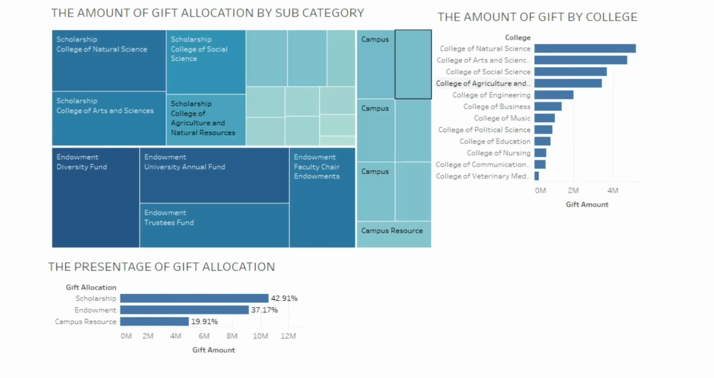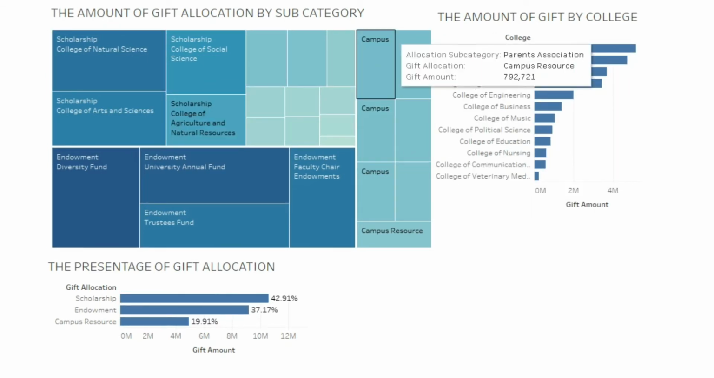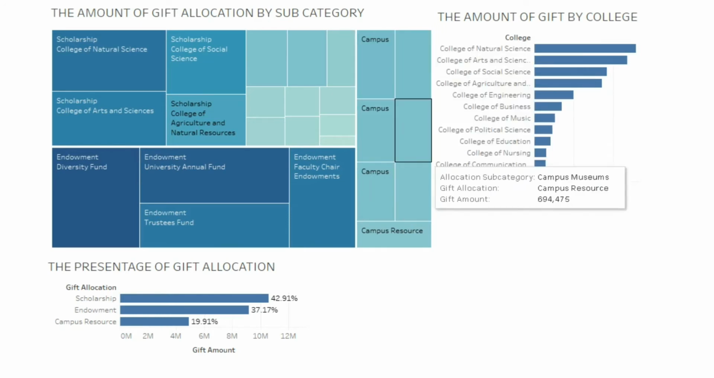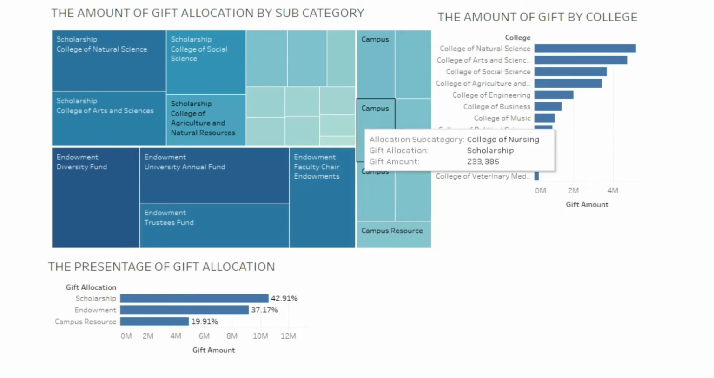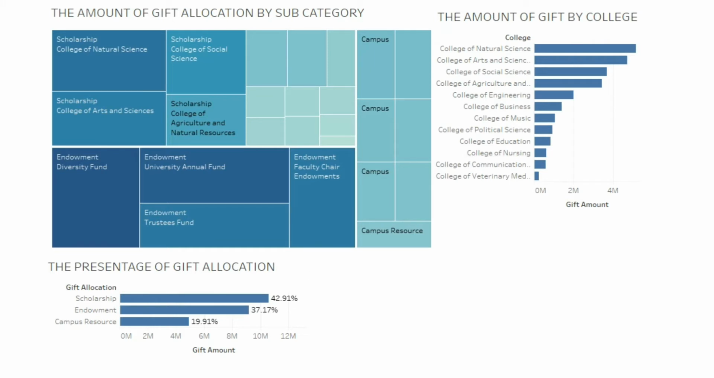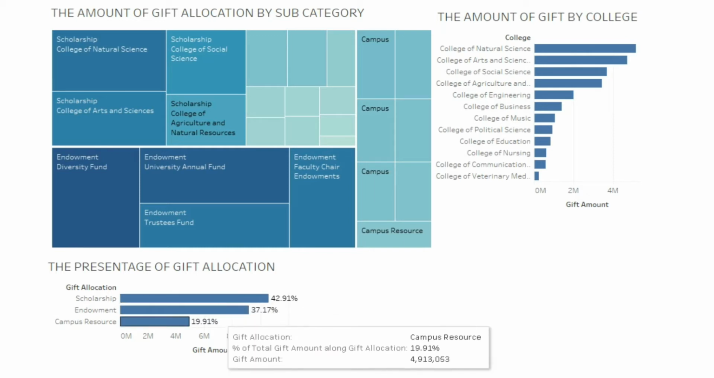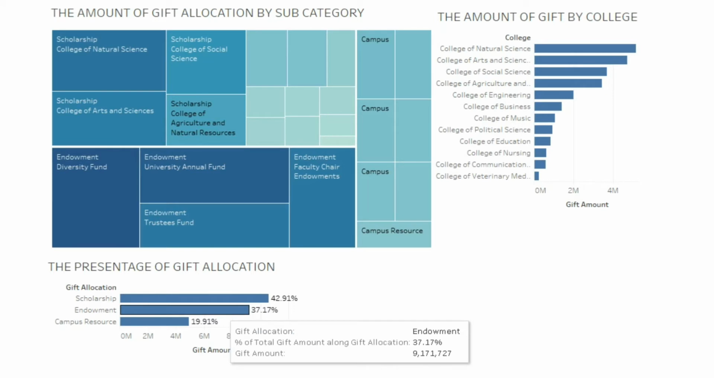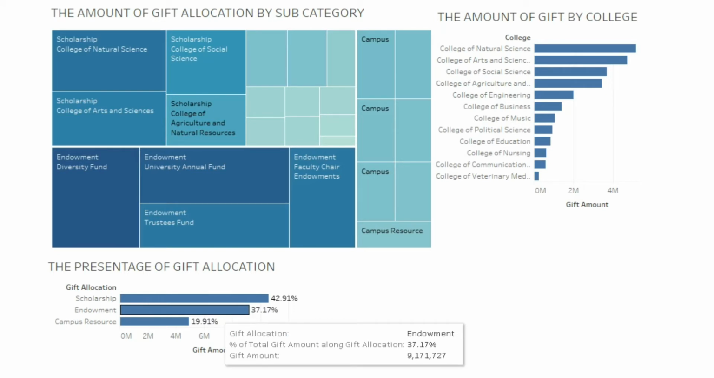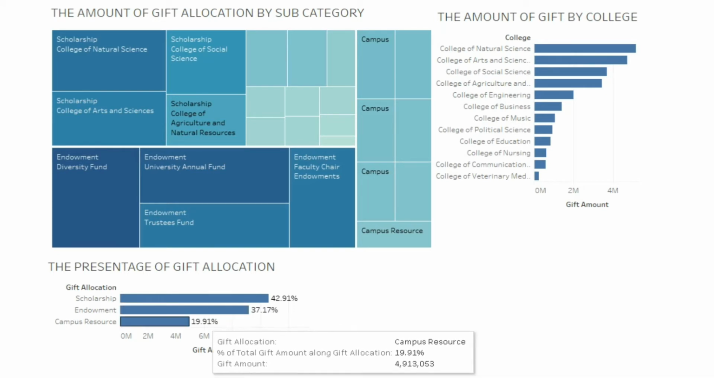As you can see here, there is no dark color in campus research. Why can't you see a significant number for campus research? Here I analyze the percentage of gift allocation. We can see 42% is allocated to the scholarship, 37% is allocated to the endowment, and 19% is allocated to the campus research. Campus research has the smallest percentage. Therefore, there is not a significant number of donations on campus research.